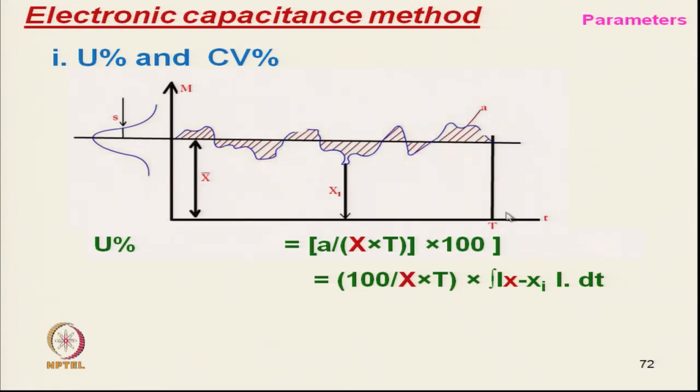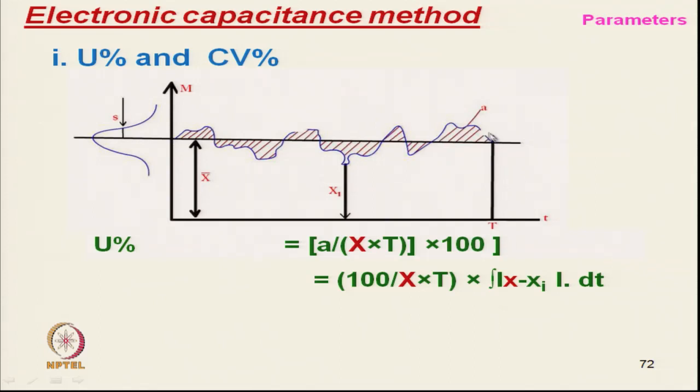t shows the number of readings taken. t is the time axis, but this time is proportional to the number of readings. Now, this divided by t, the number of readings, is called the mean deviation.